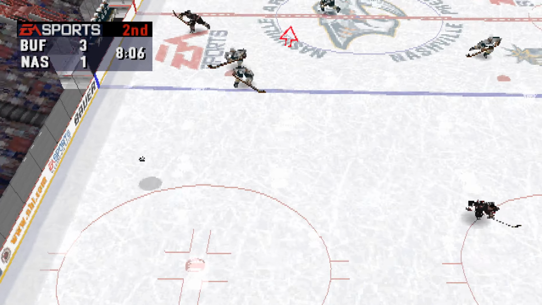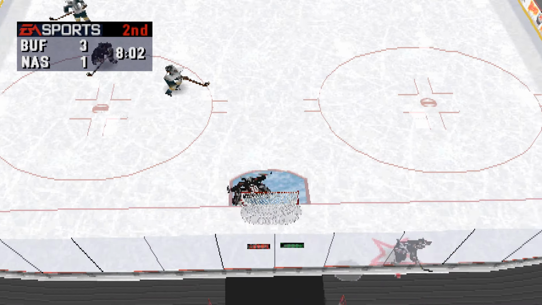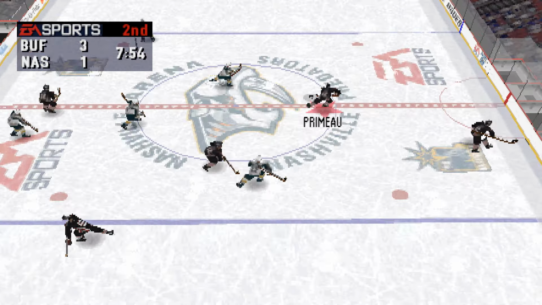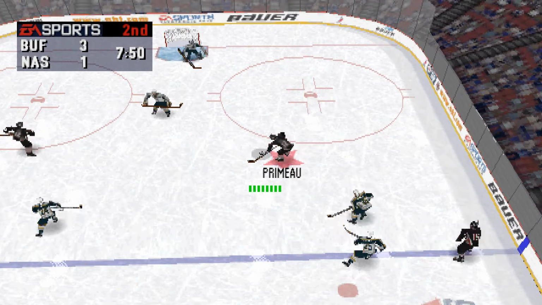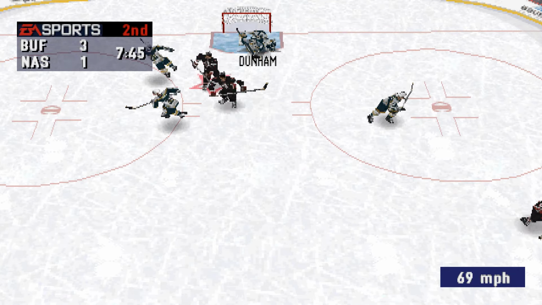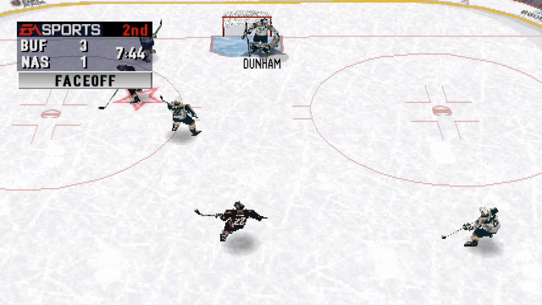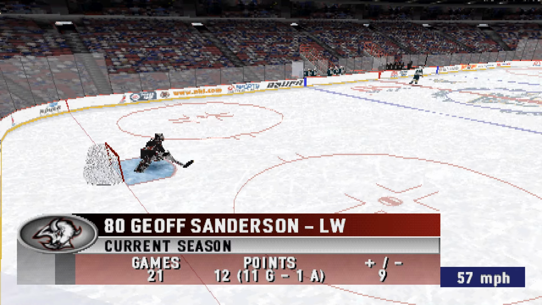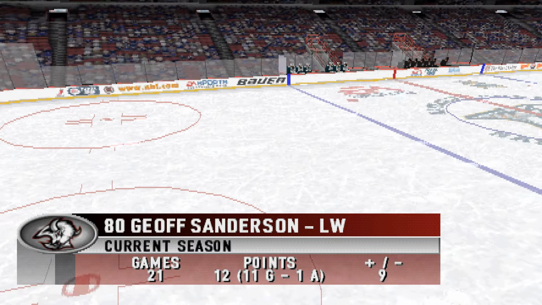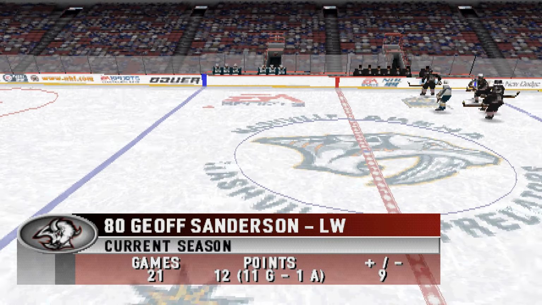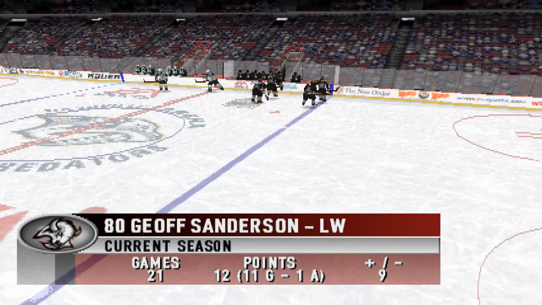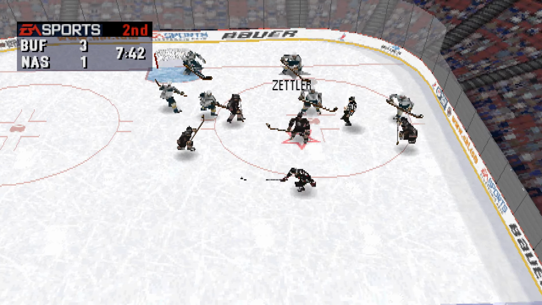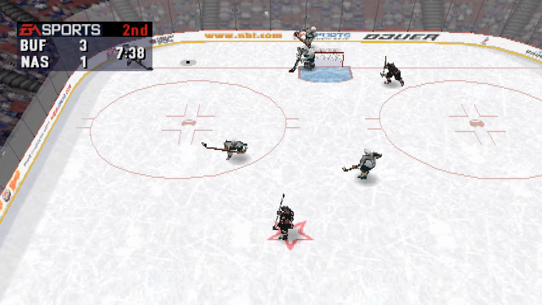Vopat moves it on. Nashville has a fresh line on the ice. To Holland. Holland moves it ahead to Primo. Buffalo should be making a line change soon. Dunham holds onto it. Prior to the 97-98 campaign, Sanderson had led the Hartford Whalers in goals in 4 of the previous 5 seasons. They move into position for the faceoff. Nashville wins the draw cleanly.